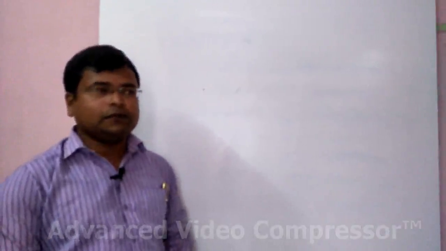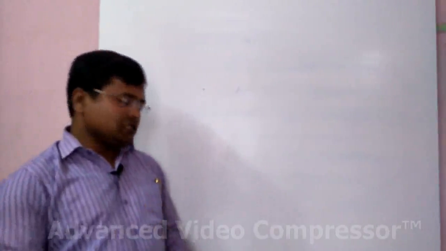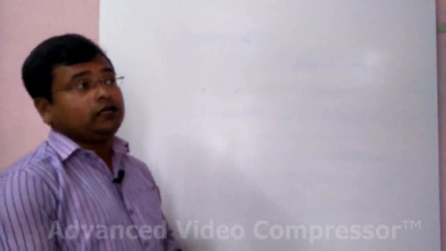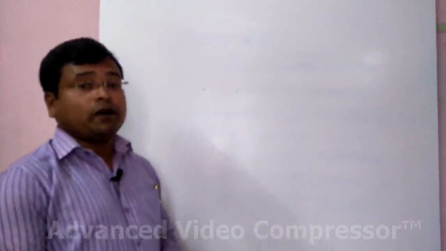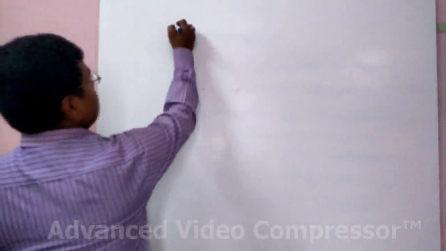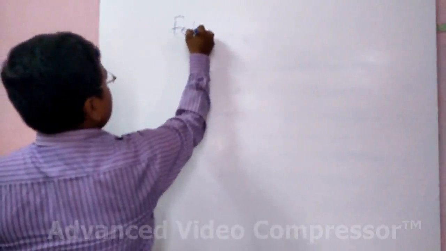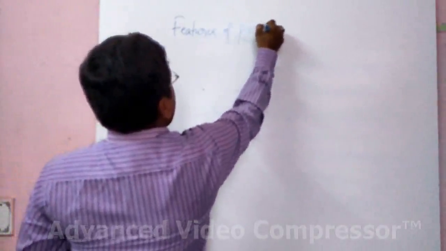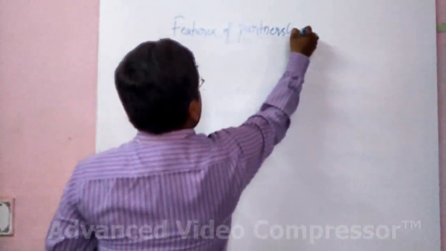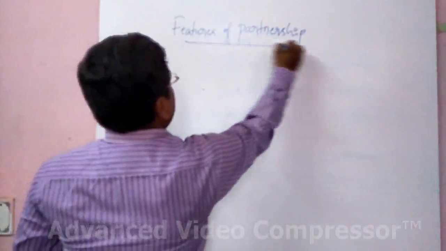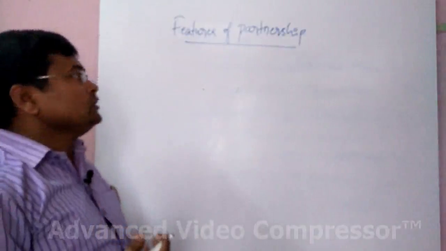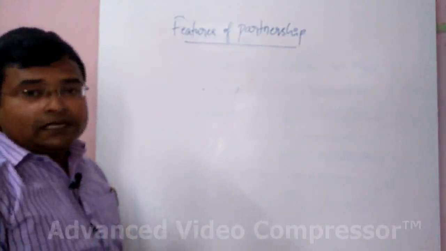Okay, now we have discussed the meaning of partnership, and we shall discuss the features or essentials, or you can call it essential features or essential elements of partnership.